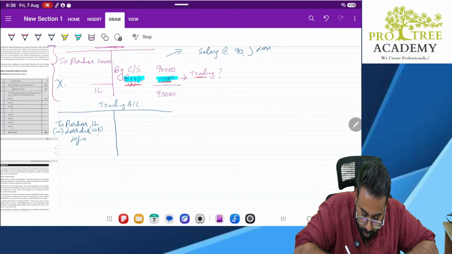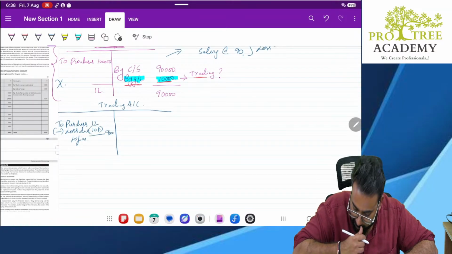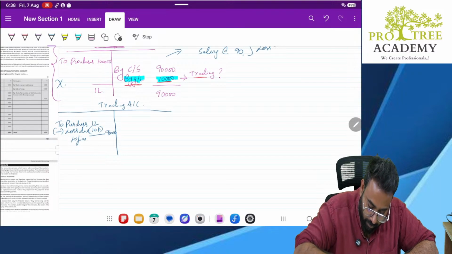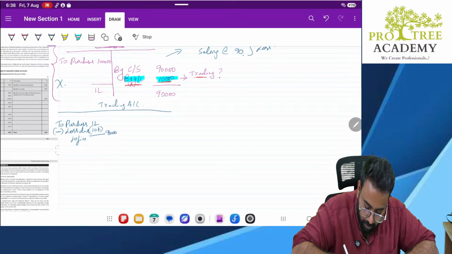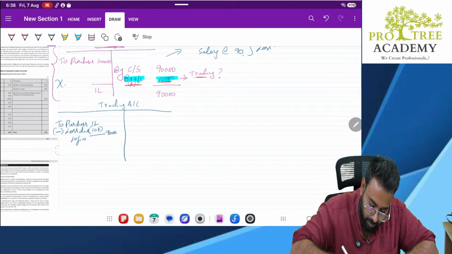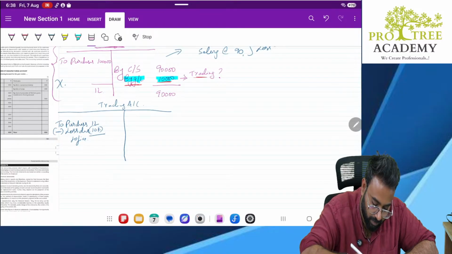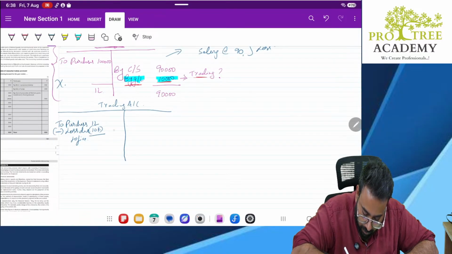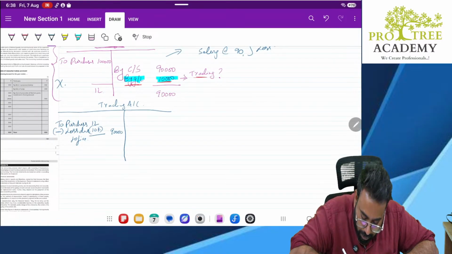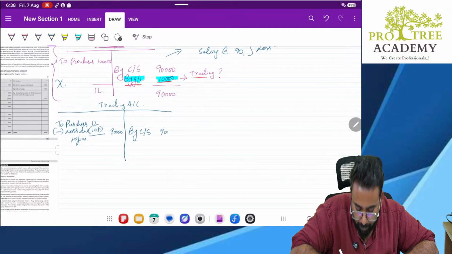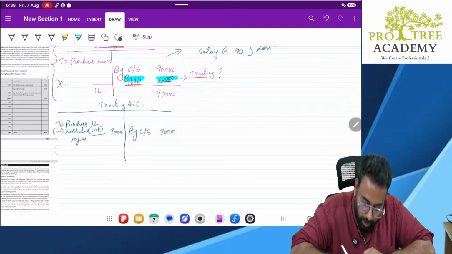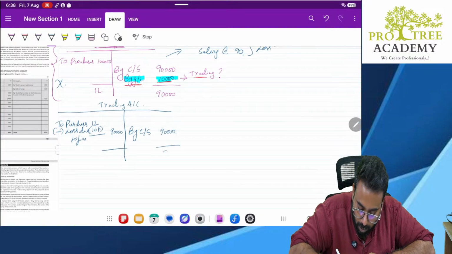The net amount 90,000 will be written here. Now closing stock, by closing stock 90,000.